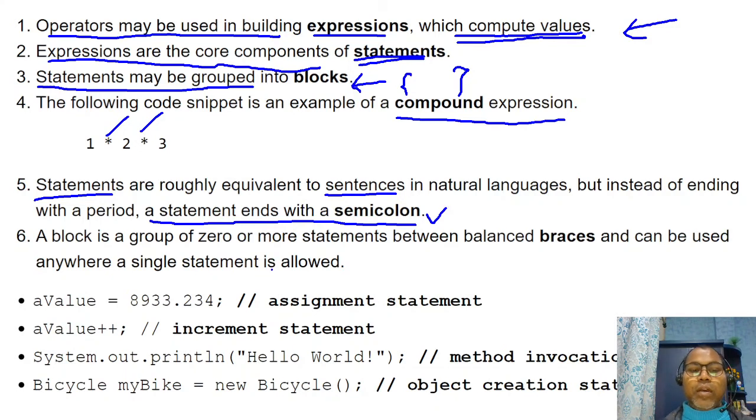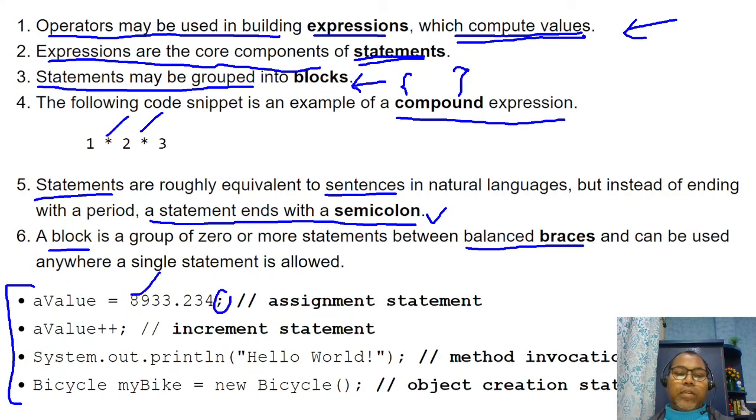Similarly, as a simplified definition, a block is a group of two or three or more statements between balanced braces. We have also learned examples like this: this is your assignment statement because we are terminating here, this is your increment statement, this is your method invocation statement, this is your object creation statement.